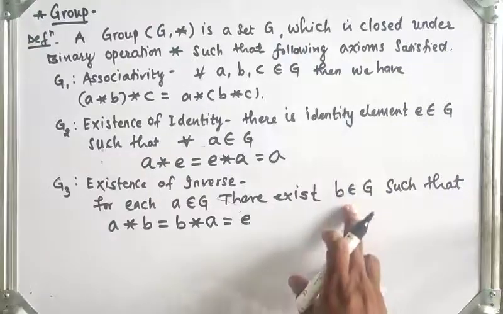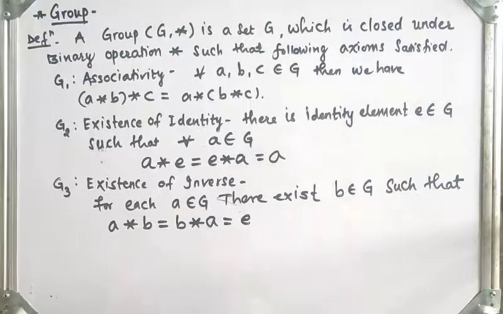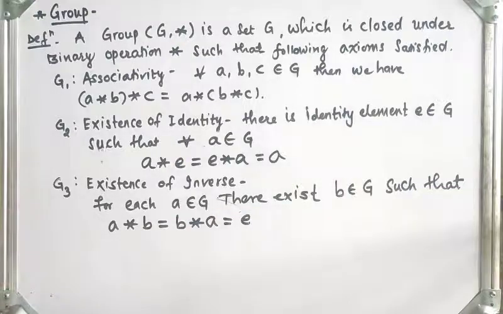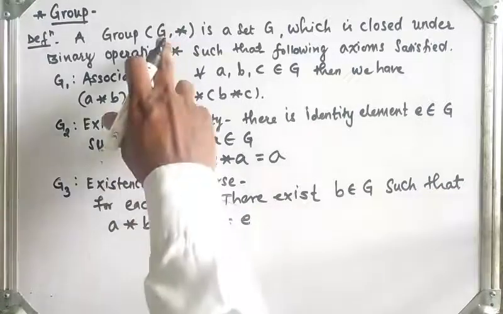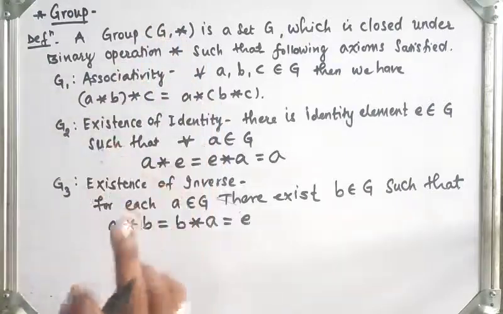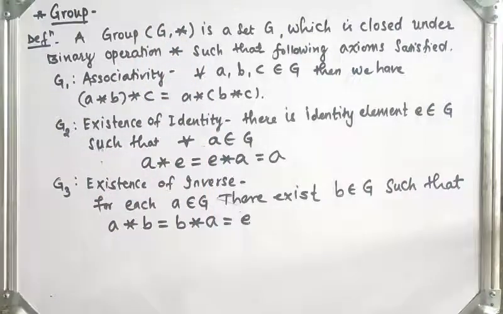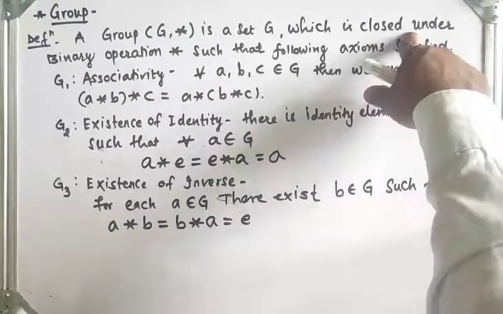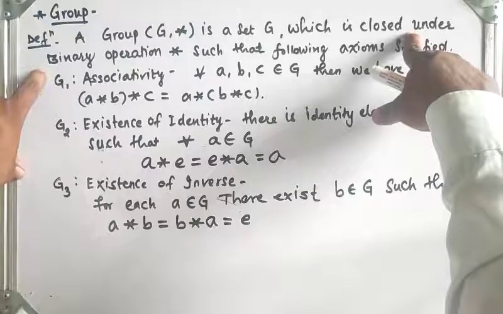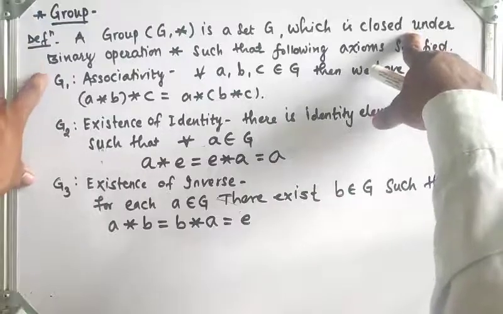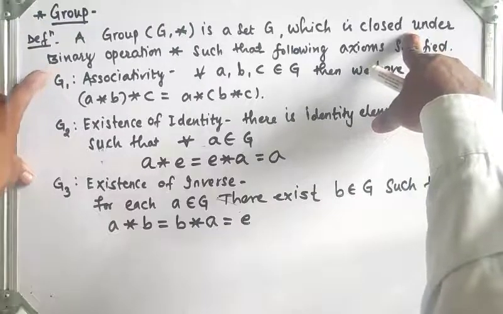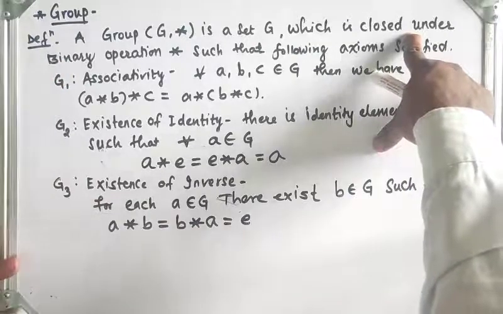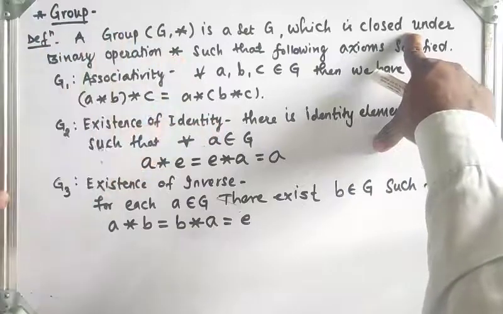Then we say that B is an inverse element of element A. If all these three properties are satisfied, then we say that G under binary operation star is a group. So what property must be satisfied? G must be closed. Closed property means that for any two elements from that set, under binary operation star, the result again belongs to that set.